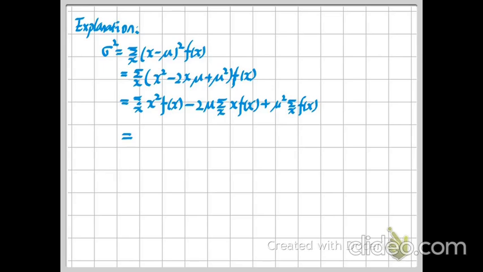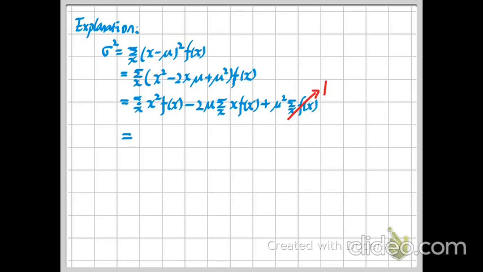Okay, so for this one, we can use the property of our PMF f(x). By the property of f(x), we know this term is equal to 1, because the sum of the PMF over all possible values of our random variable should equal 1. So the last term becomes mu squared times 1.